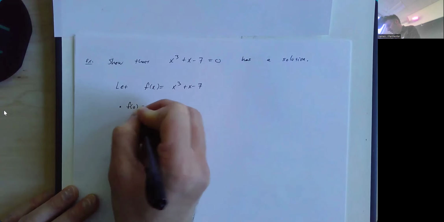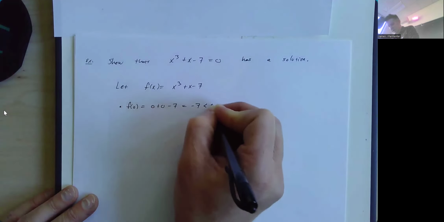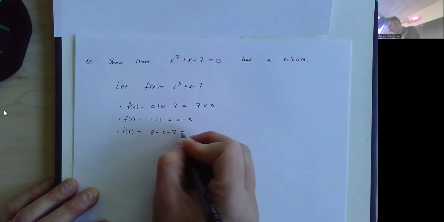f of 0 is 0 plus 0 minus 7, which is negative 7, which is negative. Let's pick another number. Let's try f of 1. f of 1 is 1 plus 1 minus 7. Nope, still negative. How about 2? f of 2 is 8 plus 2 minus 7, which is 3, which is positive.